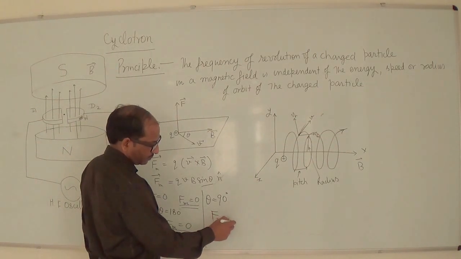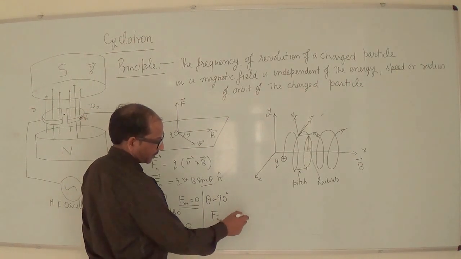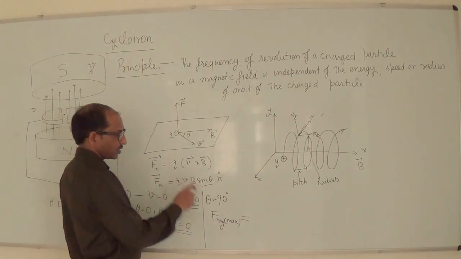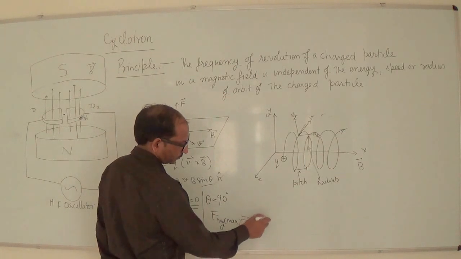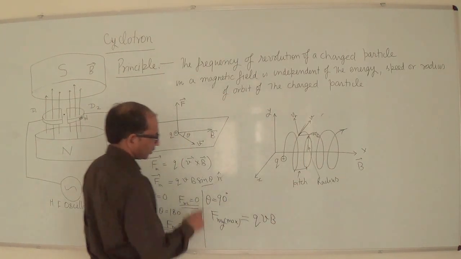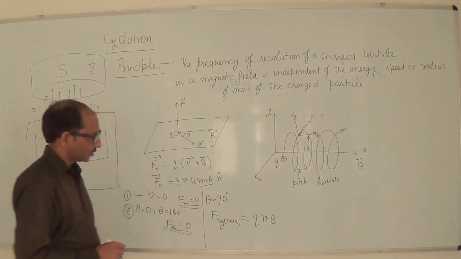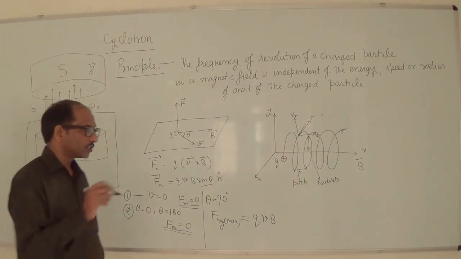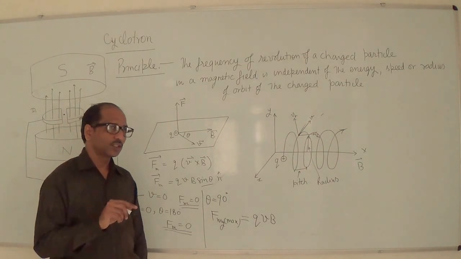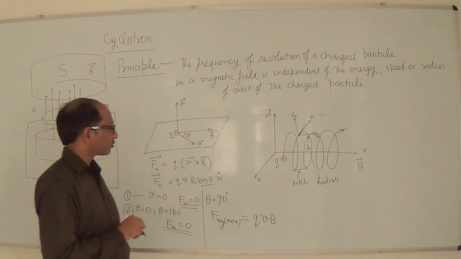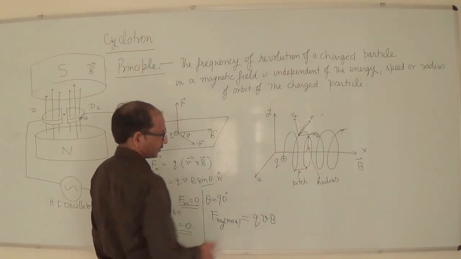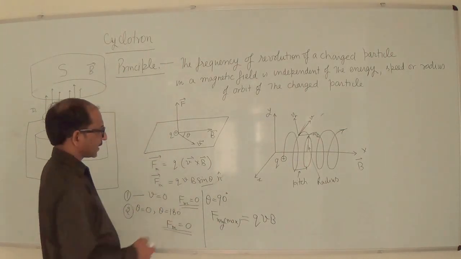Fm will be maximum and it will be equal to QVB, where theta is 90 degrees. So the maximum force on the charged particle due to the uniform magnetic field will be QVB. So this is the magnetic force.